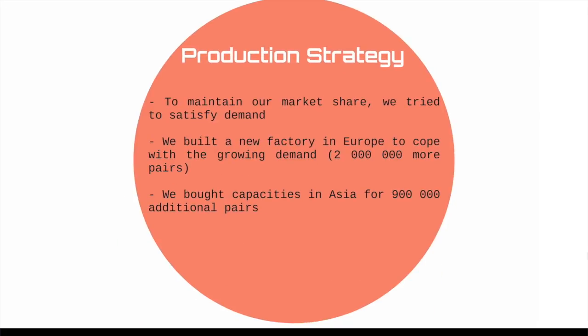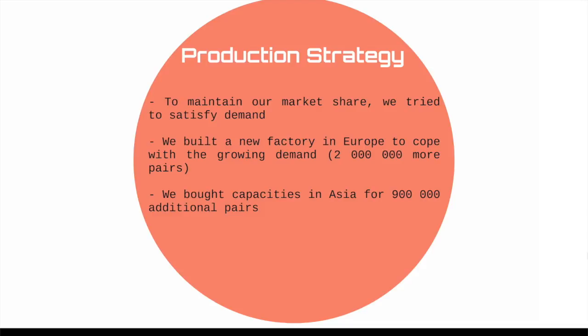So concerning our production strategy, we maintained our market share. Our goal was just to satisfy demand at most. So to do that, we decided to build a new factory in year 13.